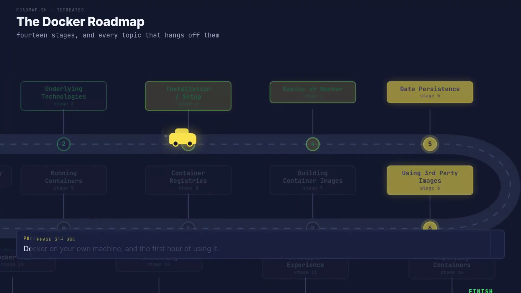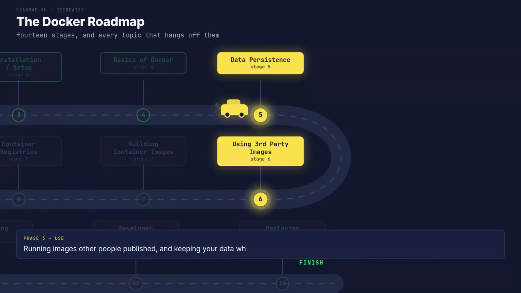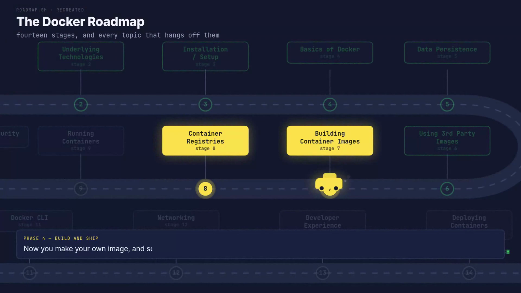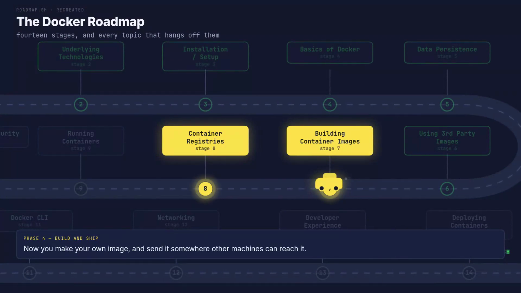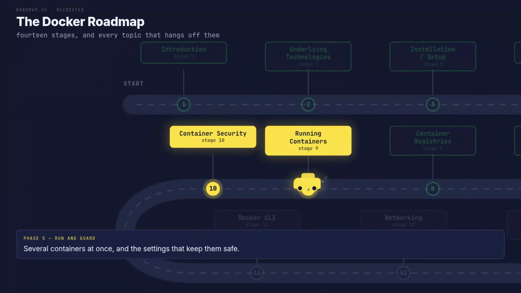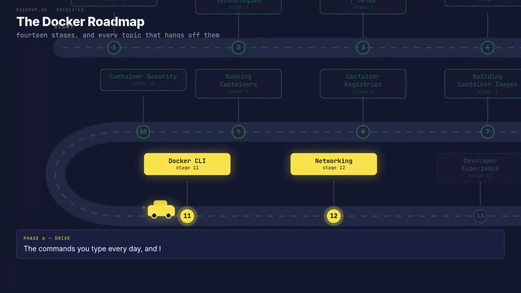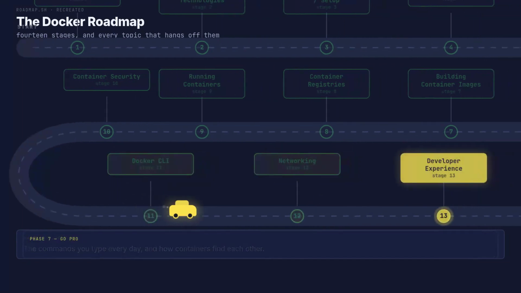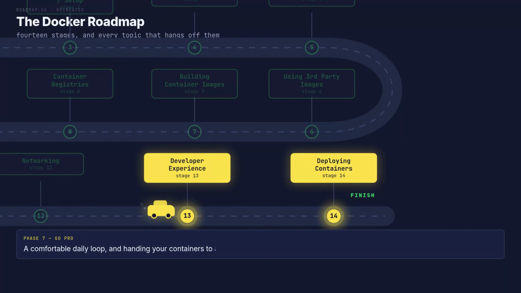Then you use it. You run software other people published and you keep your own data. After that, you build. You write your own image and you send it to a registry. Now you run several containers together. You also learn the settings that keep them safe. These two stages are daily work, the commands you type and how containers talk to each other. The last two stages are professional habits, a fast local loop and a real platform.